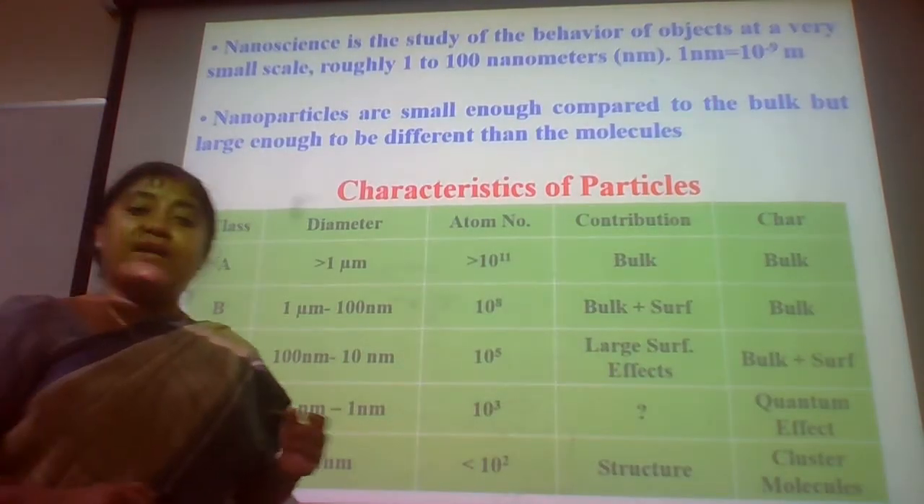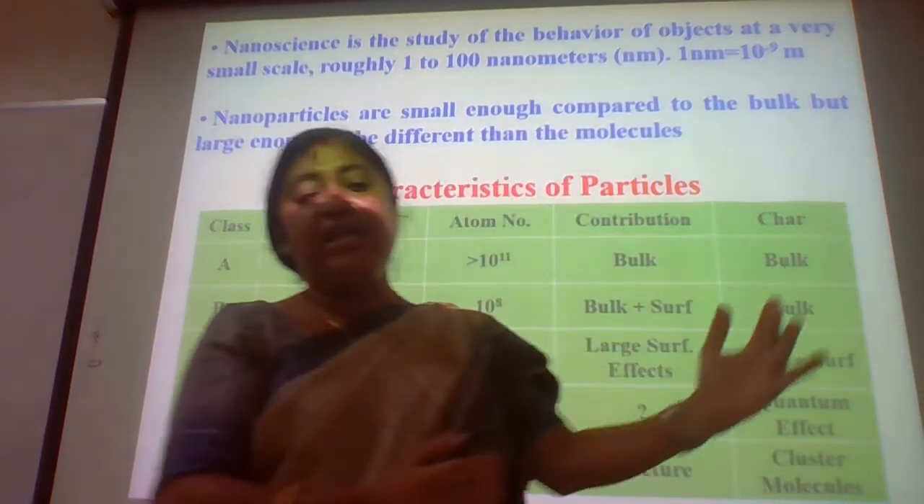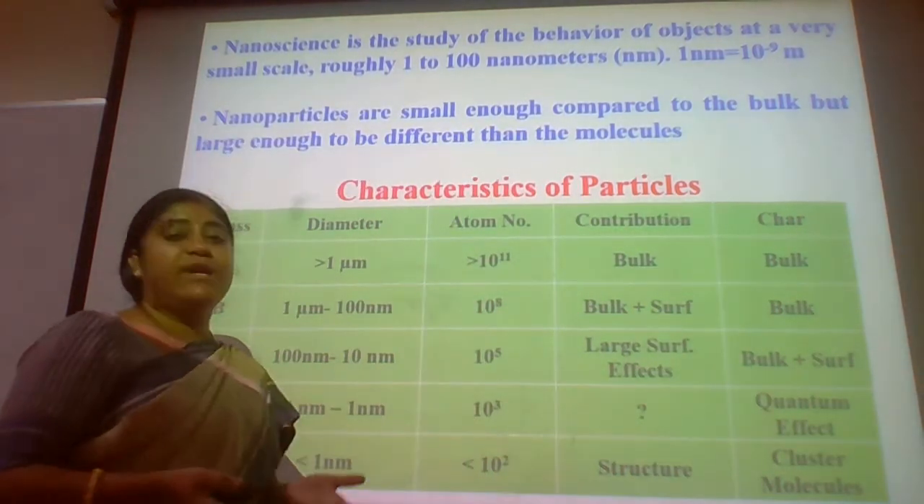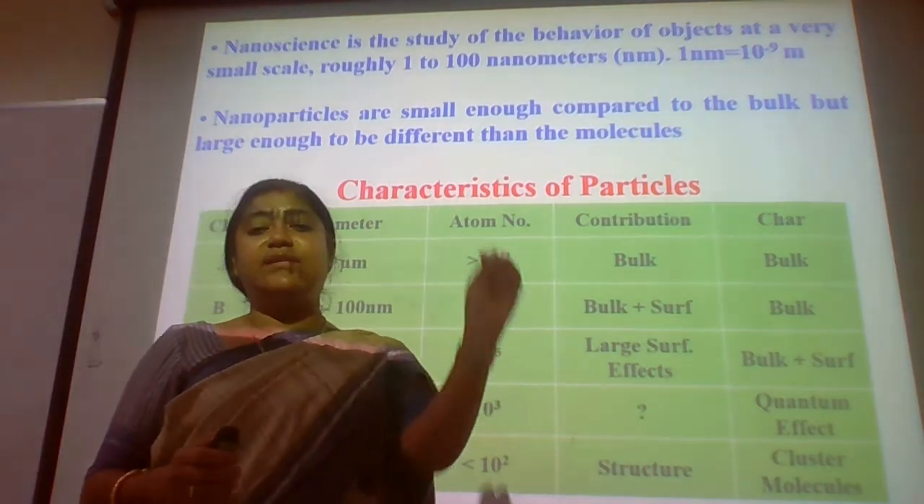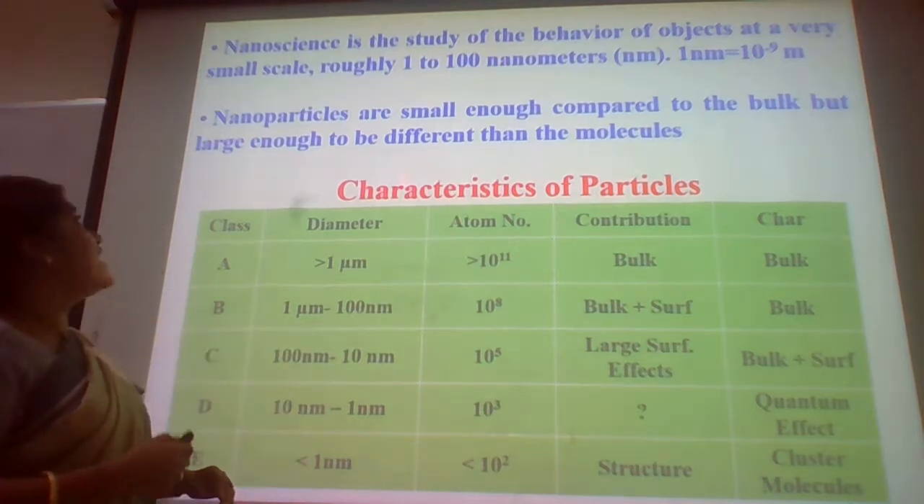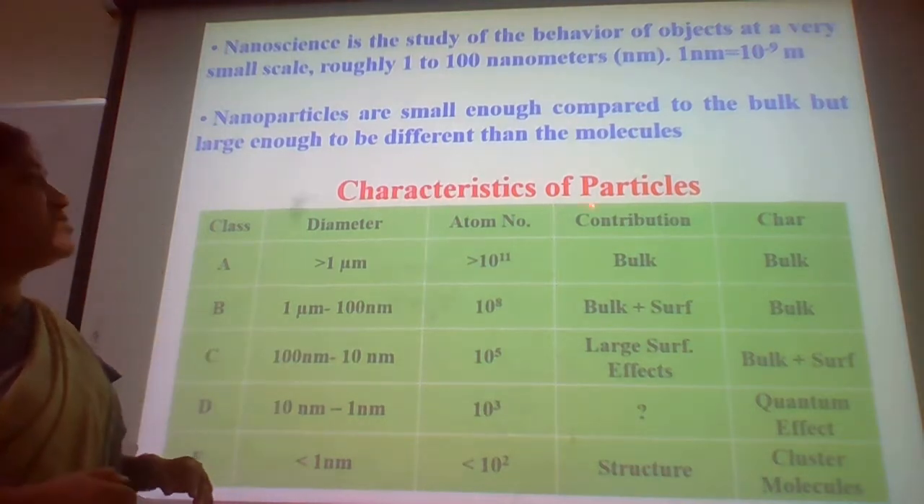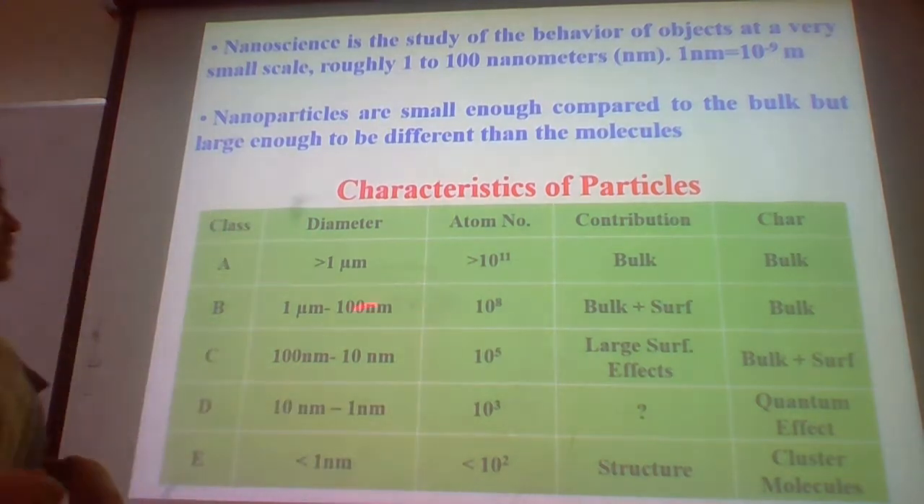Now coming to nanoscience, once we have seen the timeline of how nanoscience and nanostructured materials gradually come into the picture, then we have discussed the dimensions, what materials have what dimensions. Then we come to the characteristics of the materials. Again, it is a slide which shows what the contributions are.